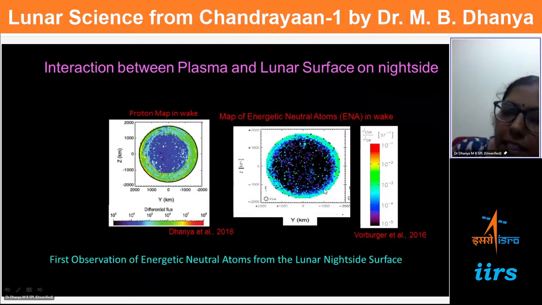So this observation shows, this is the ENA map. This observation shows that ENAs do exist on the night side surface of the moon. Basically these come from particles interacting with the surface, then charge exchanging and coming back as neutrals. So these are the first observations which throw light that the moon's night side is also very active, and there are different processes which we haven't even thought about, which were considered to be of least significance. So those kinds of processes are significant.